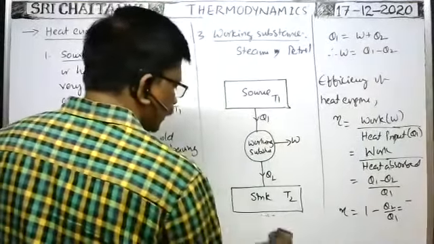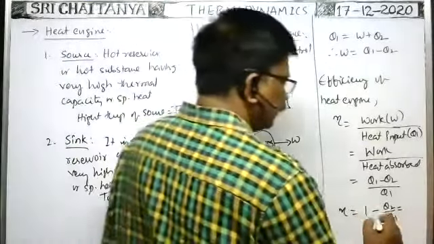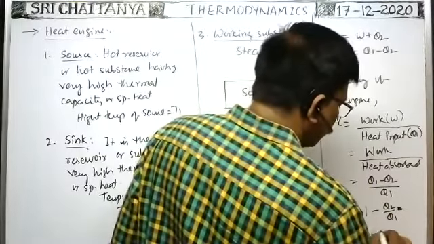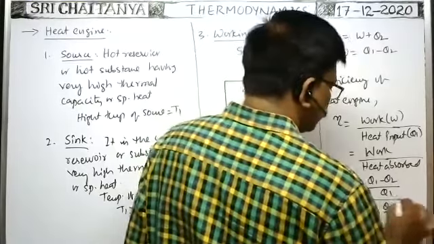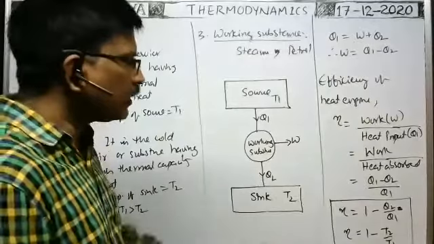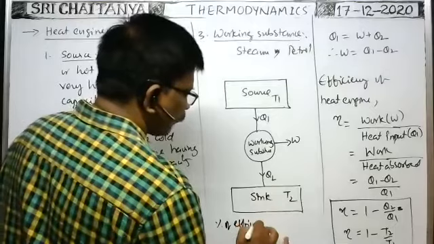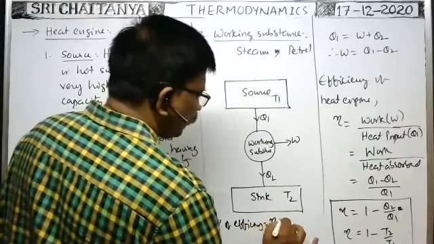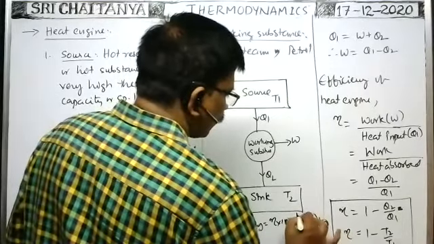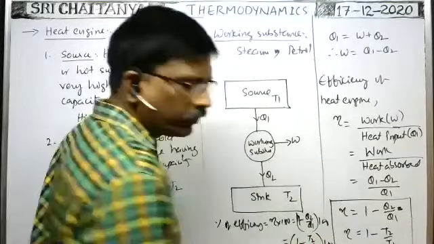Of course, we will prove that formula. We will derive that formula. Eta is equal to 1 minus T2 by T1, also we can write. This is the formula for efficiency. Percentage of efficiency means into 100. Percentage of efficiency of the heat engine is equal to eta into 100, that is equal to 1 minus Q2 by Q1 into 100, or 1 minus T2 by T1 into 100.